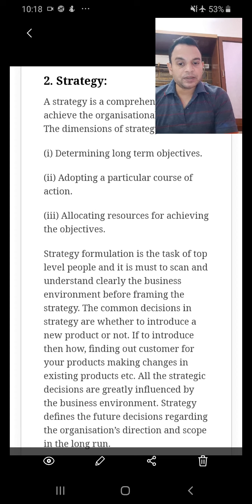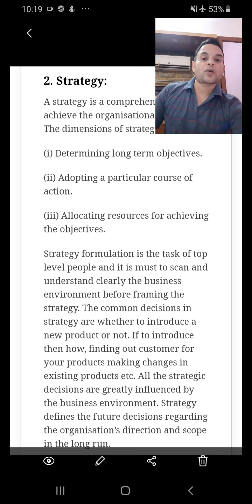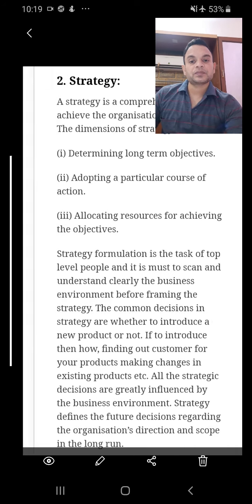So strategy is basically about the future decisions of business, how you are going to run your business, which strategies you are going to adopt. For that you have to keep an eye on your competitor, on your customer, on your marketing skills, strategies, and the companies that you are competing with, and accordingly you will make a strategy. Business does not only run on the basis of quality or price of the goods, it will run on the strategy also. So you have to work on strategies.